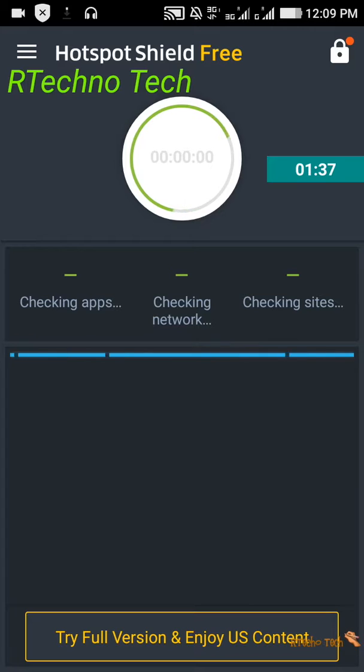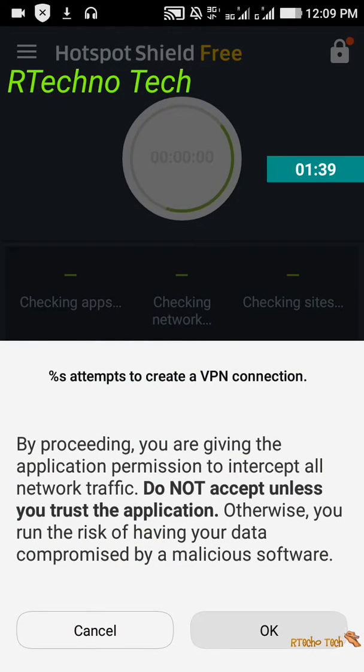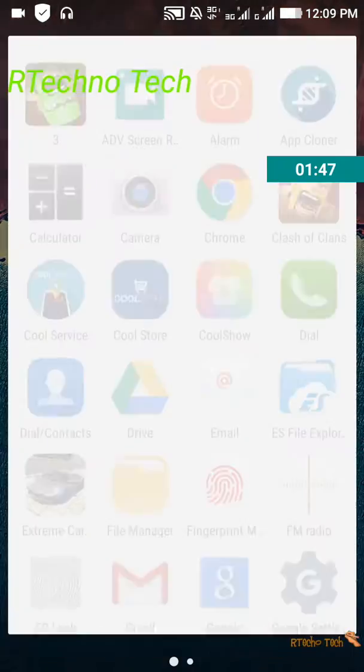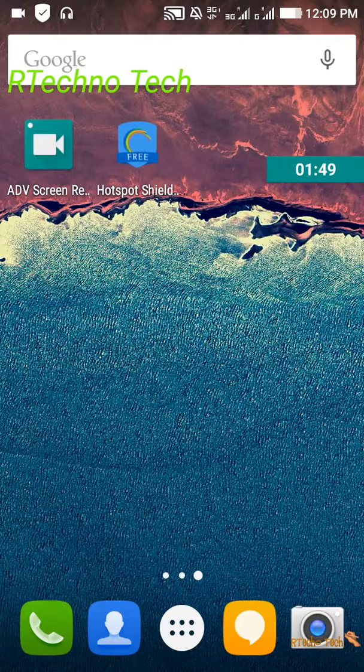The first time, it will ask for notification access, just leave it and click next. Then just click on connect. It checks the network and sites, and now we have been connected to the server. Now you have to go to home and open Chrome.